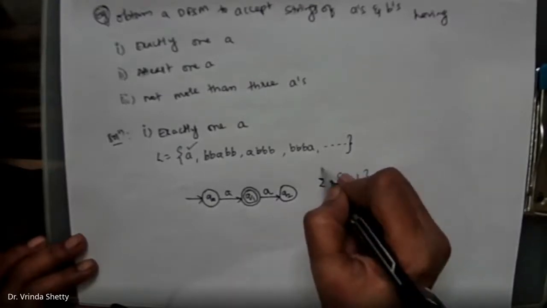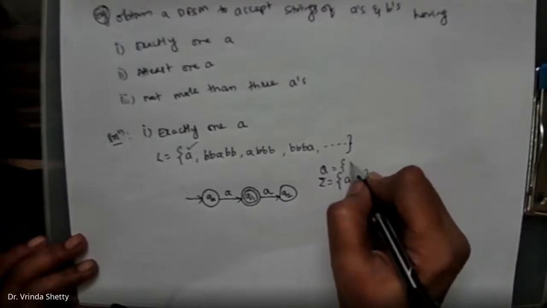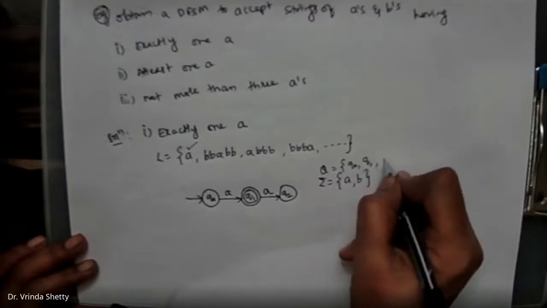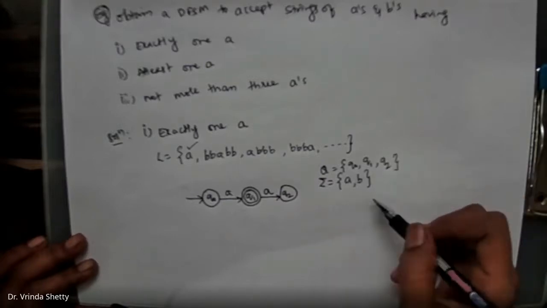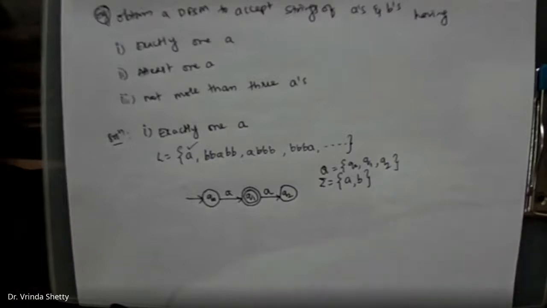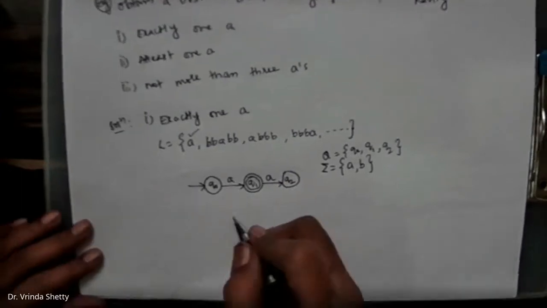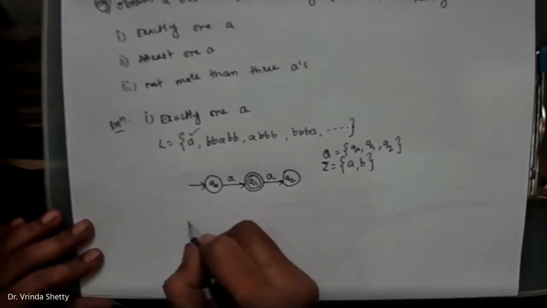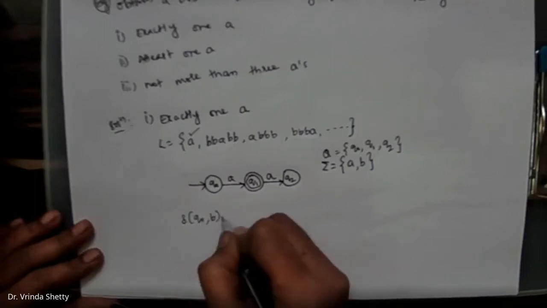Now what all states do we have? Q is equal to Q0, Q1, Q2. The states are Q0, Q1, Q2 and the input alphabets are A and B. So Q0 on A is defined. Now there is no restriction on the number of B's. We need to think about Q0 on B, that is delta of Q0 on B, where it has to go.